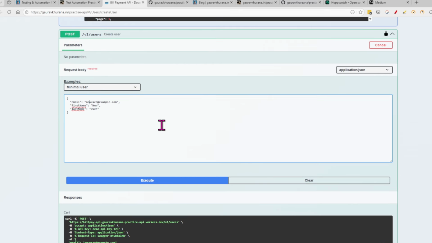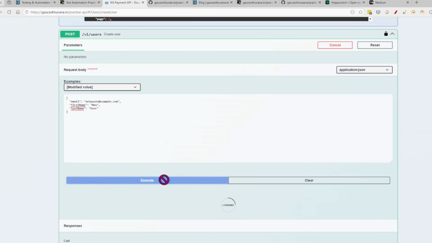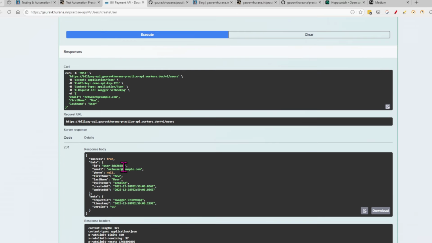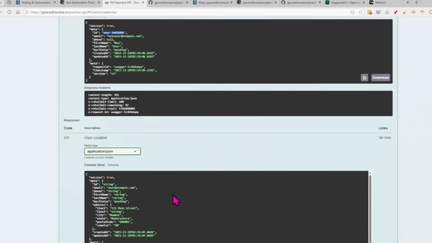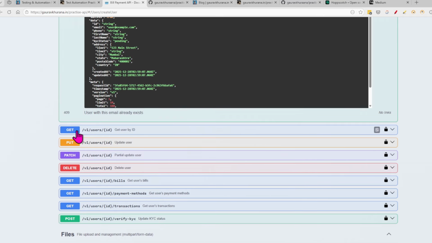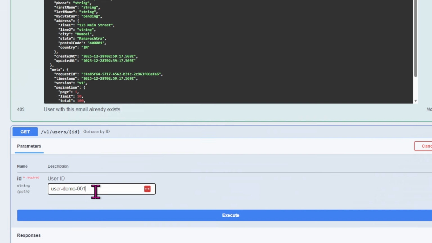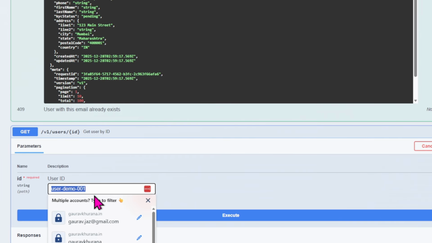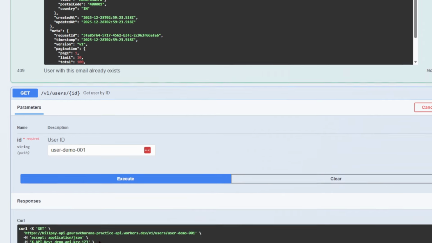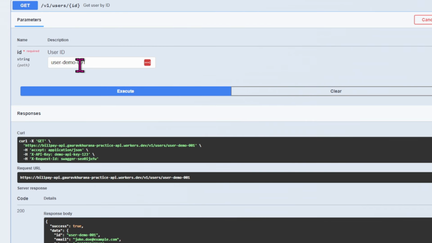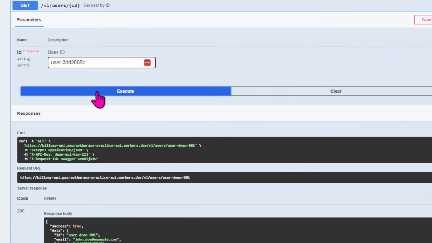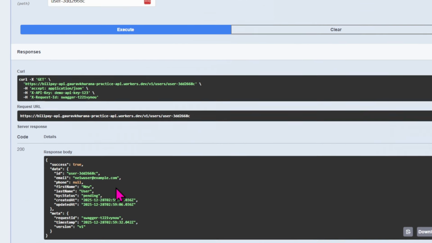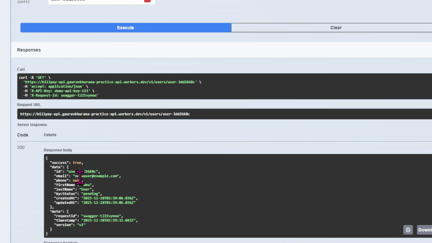So let me add somewhere a one right now and try it out to see if it is working fine. If you see, a user got created with this ID, and I can check if the user really got created or not. I will pass that user ID here, and also there are some default users created. If you run this, it will give some results because this user is created by default, so you can practice. But this is the one which we created just now. So you'll see that this user, which we added over here, is coming.